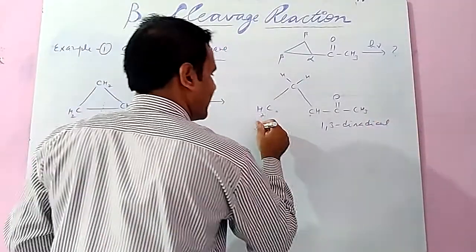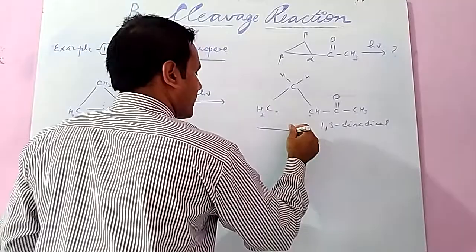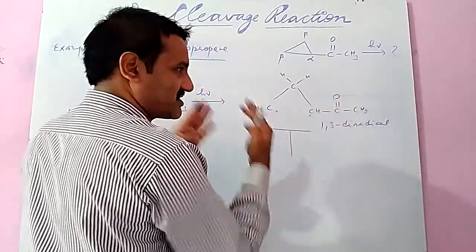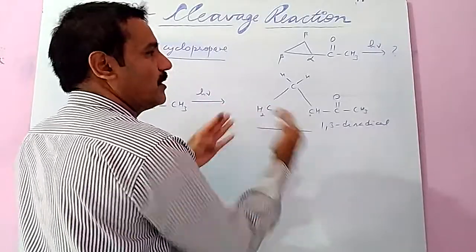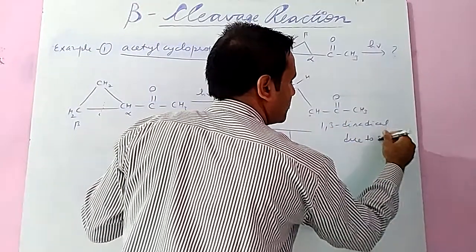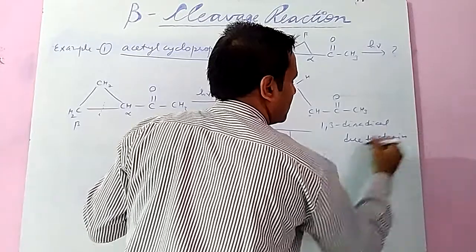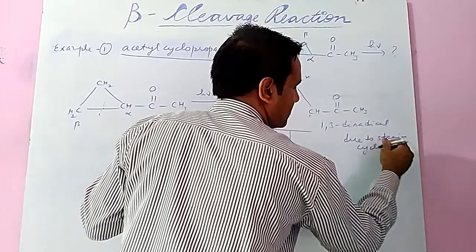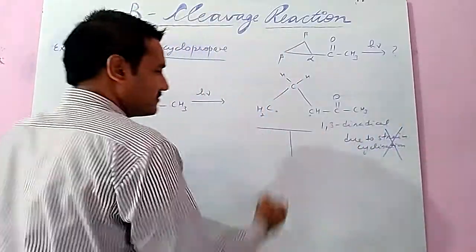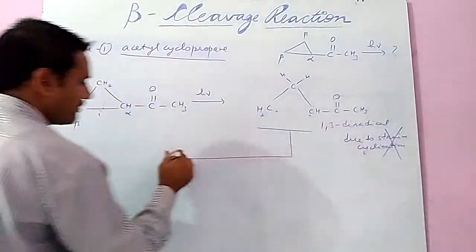After formation of the diradical, the question is whether cyclization is possible. No, due to strain, cyclization to cyclopropane is never possible. So what will happen then?